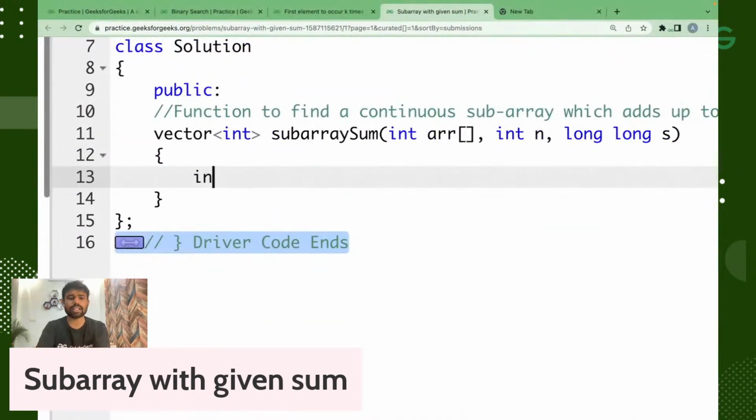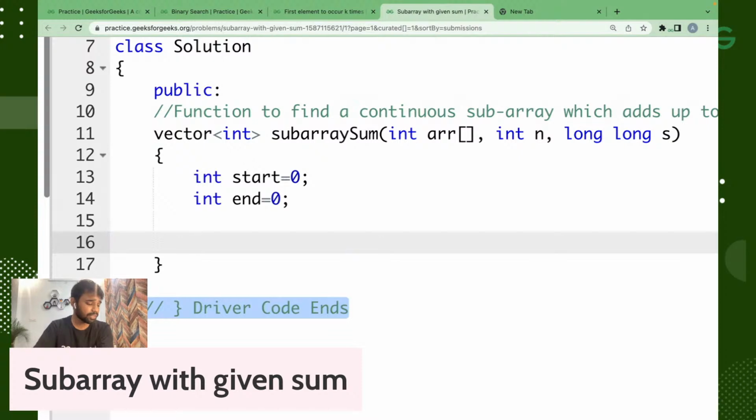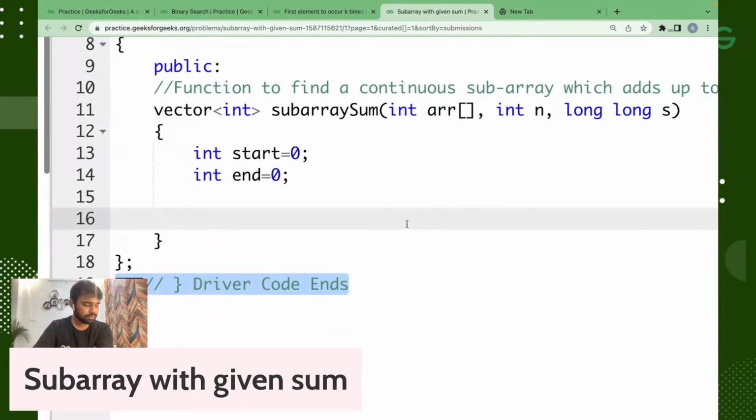Exactly. So first thing will be that int start will be 0, and int end will be 0.